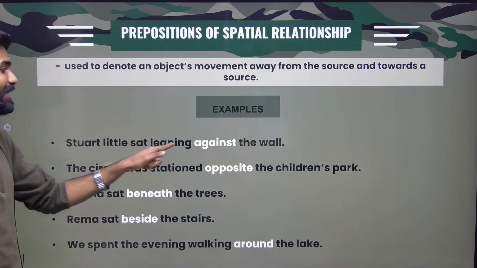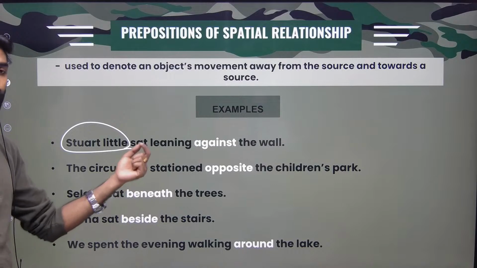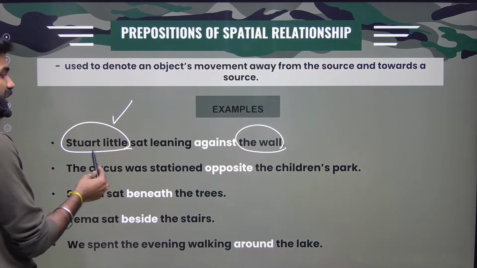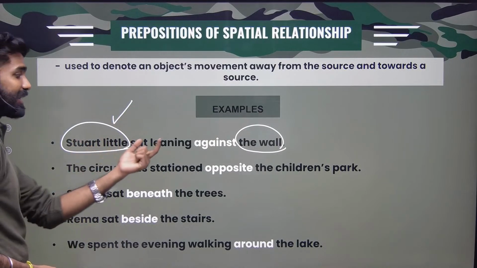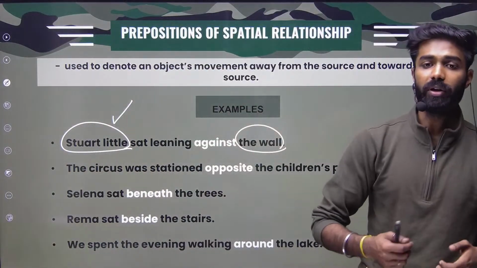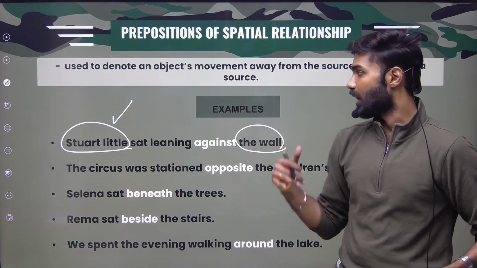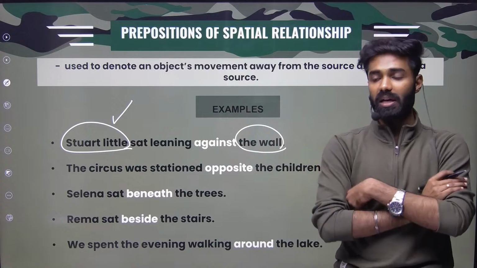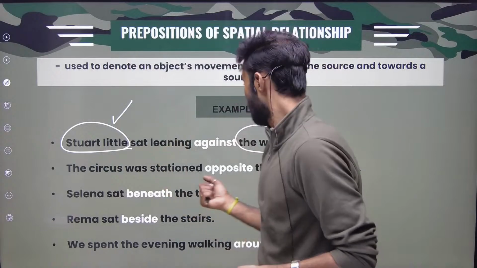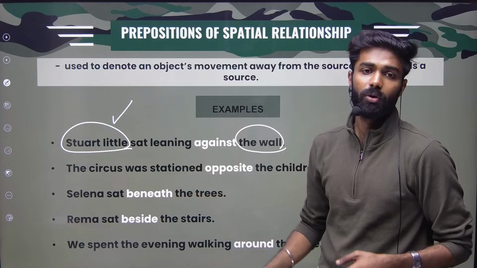See here: Stuart Little sat leaning against the wall. We are talking about Stuart Little's position. With the help of the wall, we are able to identify where he is. He sat leaning against the wall. What do you mean by leaning? For example, if I'm here and the monitor is here, I'm leaning against it. Against it means opposite direction. With the help of the wall, I'm able to denote Stuart Little's position.